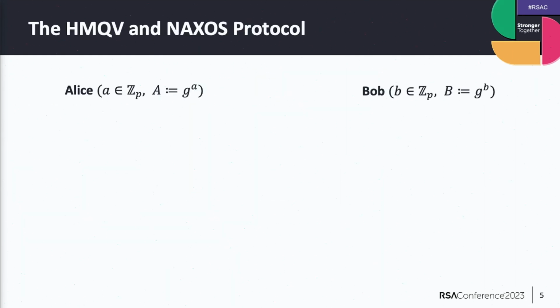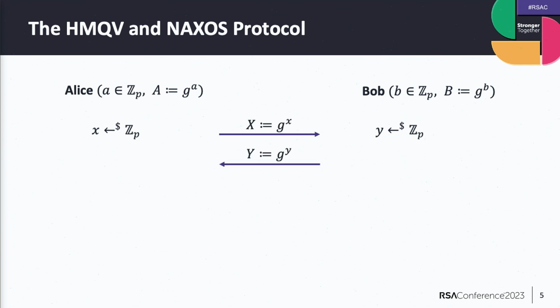Okay, so first let me show you how the protocols work. So these protocols are defined over prime order groups. So G is a generator here, and the secret keys of the parties are scalars in Z_p. And the public keys are the corresponding group elements. Okay, now to start the key exchange, each party would choose a random scalar, and then also compute a group element and send it over to the other party. And they would also compute some additional values that depend on these messages and on their own identities. It's just to bind the identities to the key.